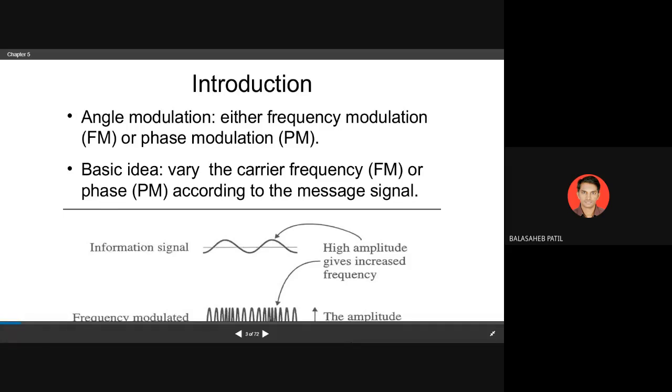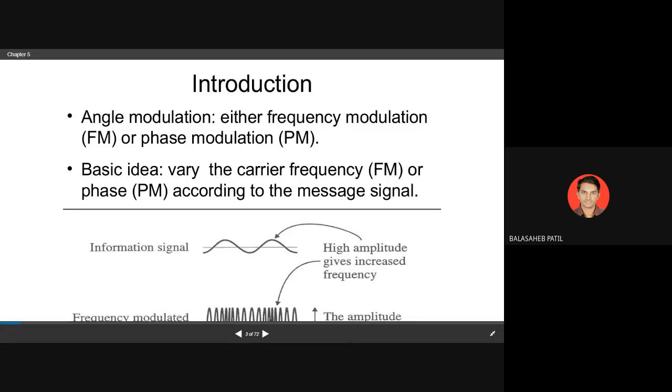Yes. So that total angle is called what? Omega t plus phi. And if it is only omega, that is the angular frequency, and phi is the phase. So you can vary the angular frequency as well as the angular phase, phi.